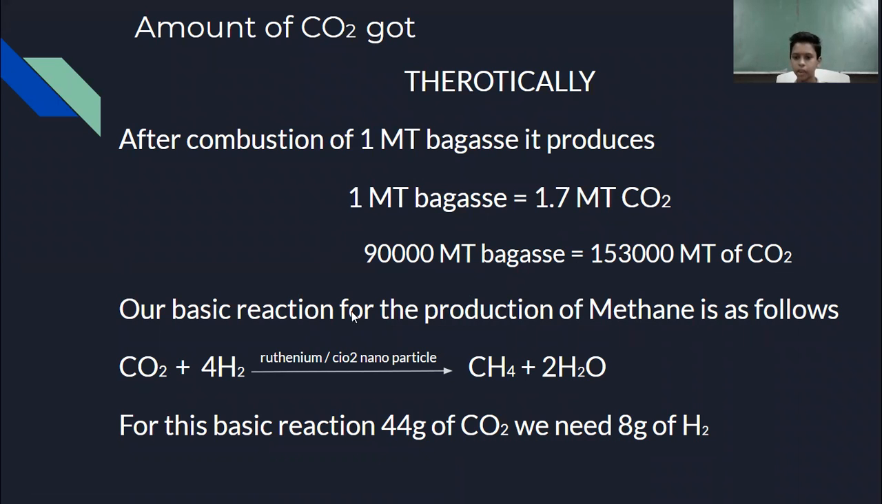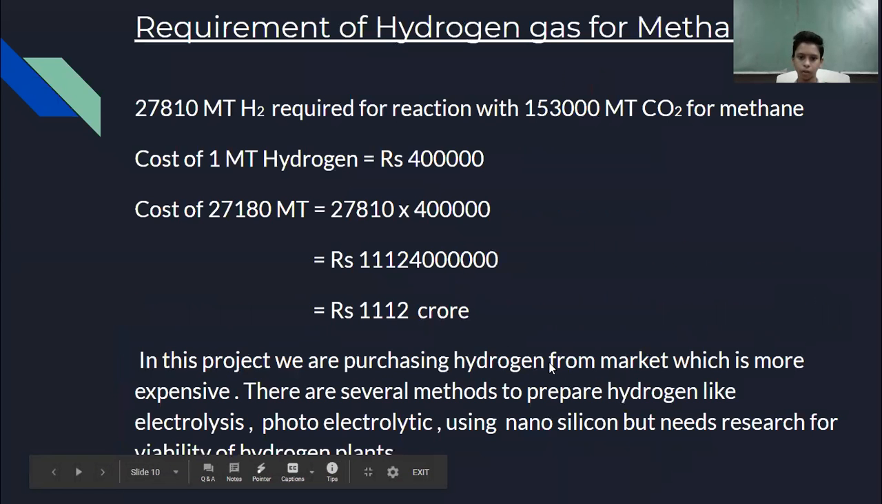So our basic reaction for the production of methane is CO2 plus 4H2 in the presence of ruthenium and CeO2 nanoparticles in an electric field, which will give CH4 plus 2H2O at an efficient rate. For this basic reaction, by mole calculation, for 44 grams of carbon dioxide we need 8 grams of hydrogen to give 16 grams of methane and 36 grams of water.